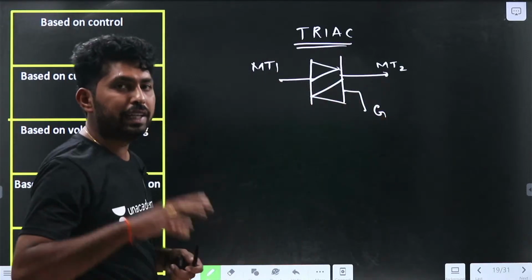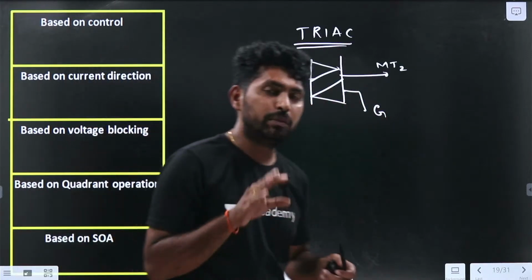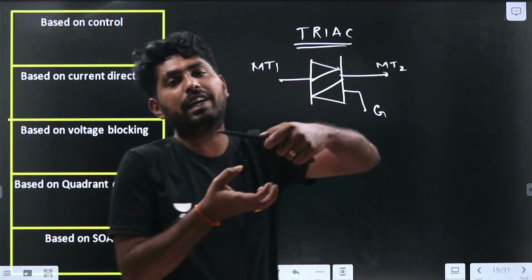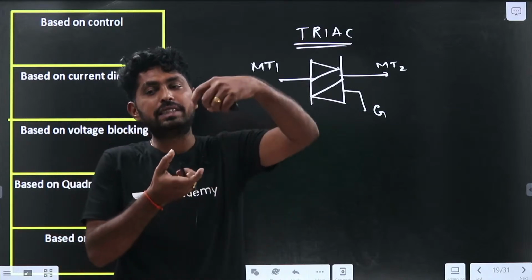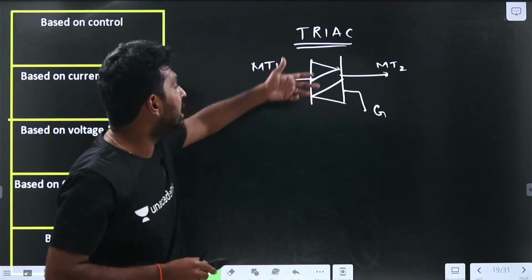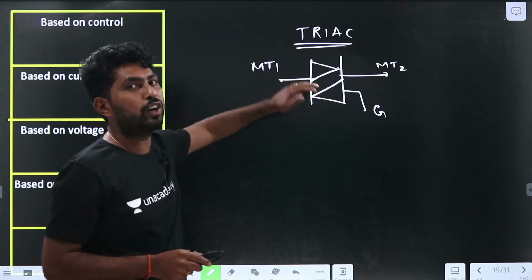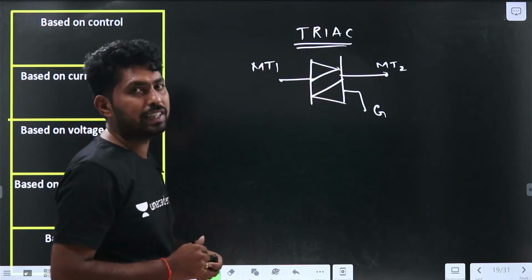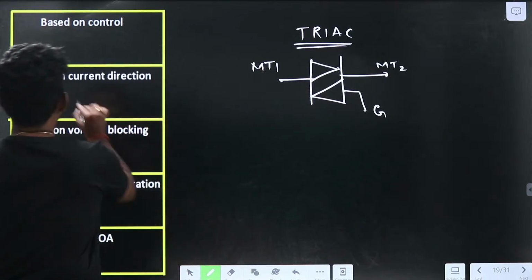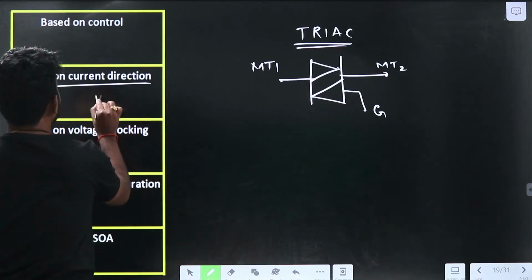The TRIAC is similar to the SCR: it can be defined as two SCRs connected in anti-parallel. Because the 2 SCRs are connected in anti-parallel, the current direction is bidirectional.